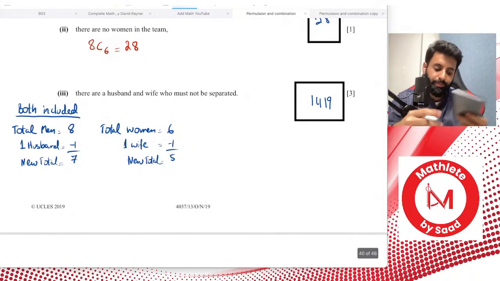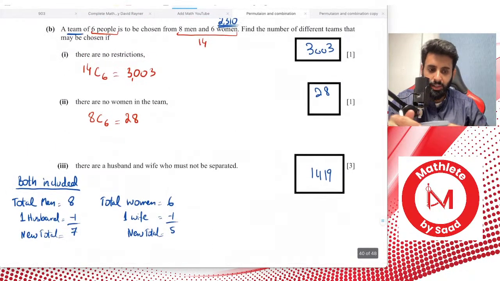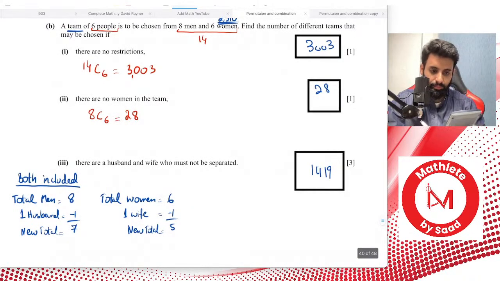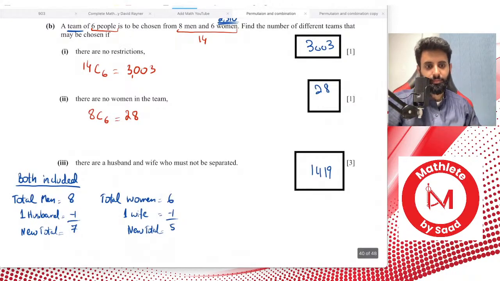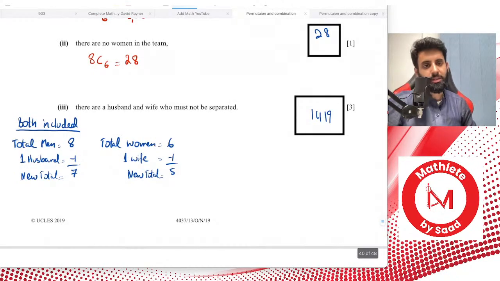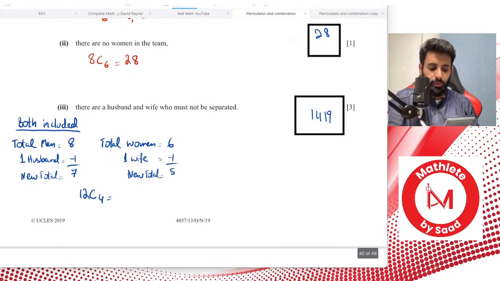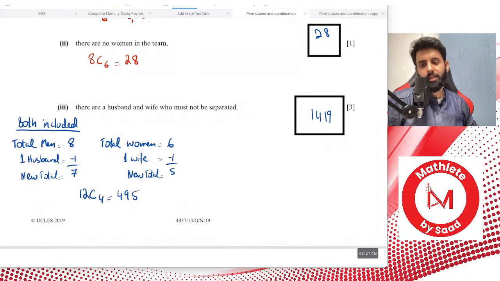Now here's a trick question. Not a trick question, but something that you might end up falling for. How many people are we selecting now? Given that we were initially selecting 6, but now there's a husband and wife who must not be separated. So what are we doing now? Yep, that's correct. Okay, so how does this work? 12C4. Okay, and what's 12C4 equal to? 12C4 is equal to 495. Okay, so is that it? Is that the final answer, or is there something else we need to consider?